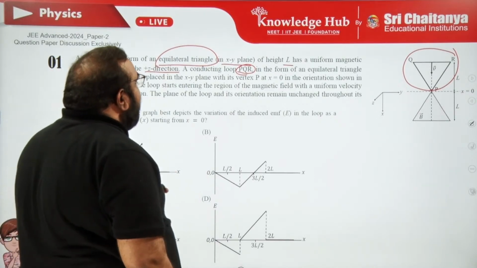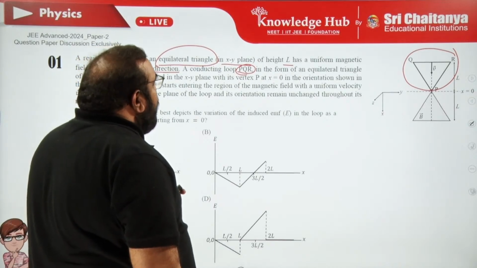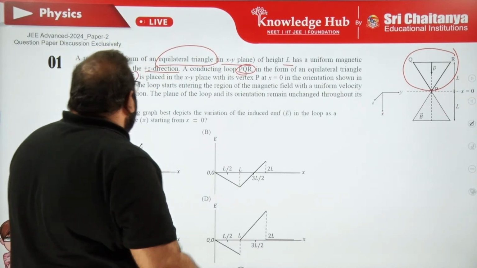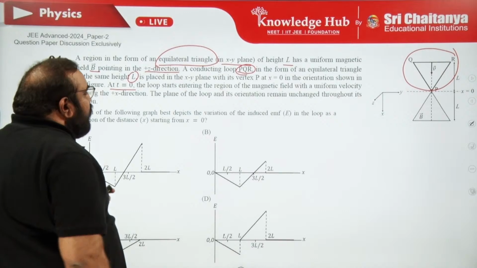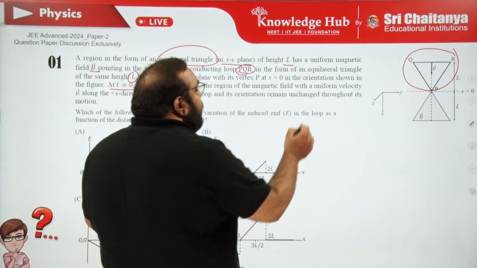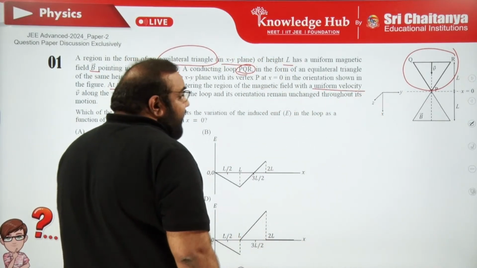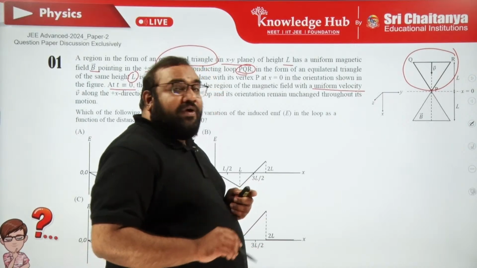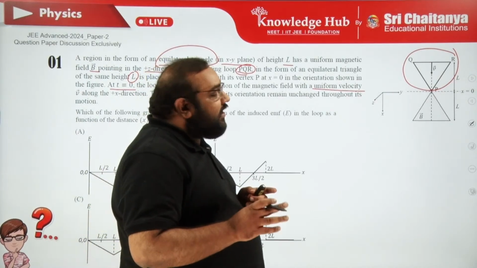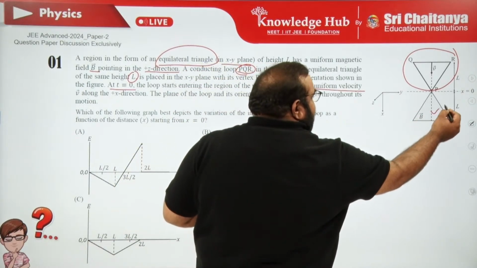It is placed in the XY plane with its vertex P at x equal to 0 in the orientation shown in the figure. At t equal to 0, the loop starts entering the region of magnetic field with a uniform velocity v along the positive x direction. The meaning is, first let me try to explain the complete theory in the question. For example, first observe this region.